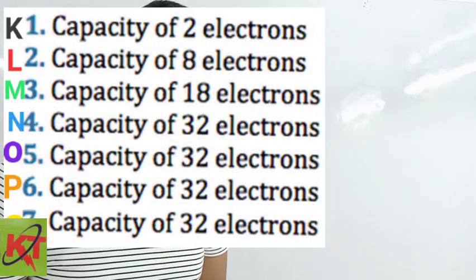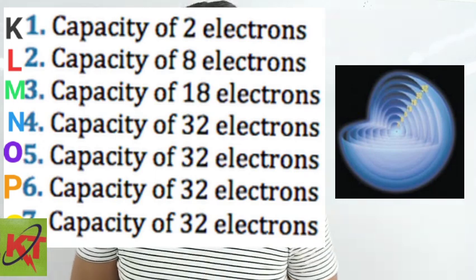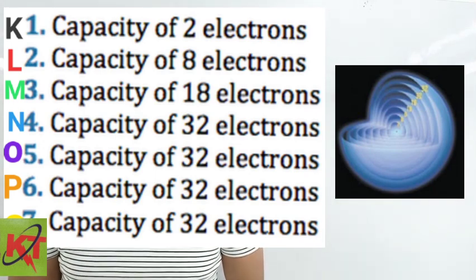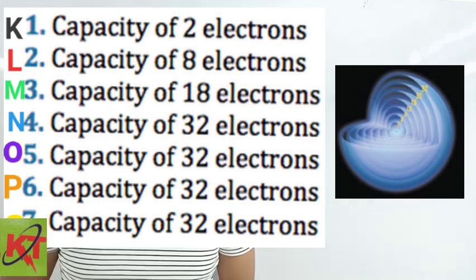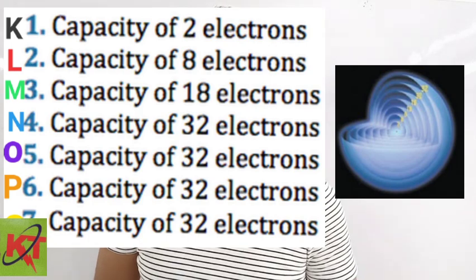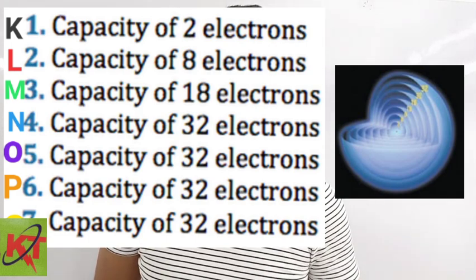Same way, the shell K, which is closest to the nucleus, can accommodate only 2 electrons. L can accommodate 8 electrons. M can accommodate 18 and N can accommodate 32 and so on.